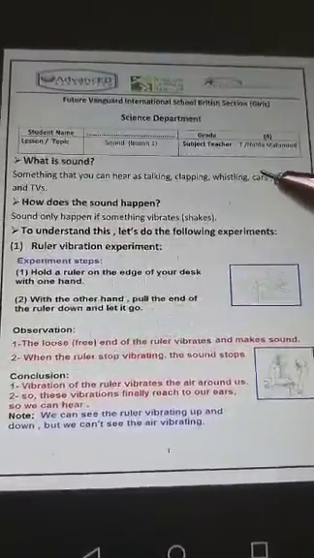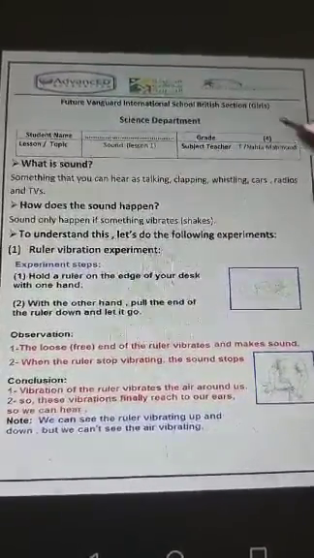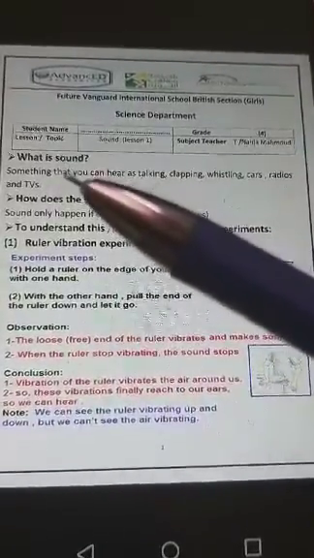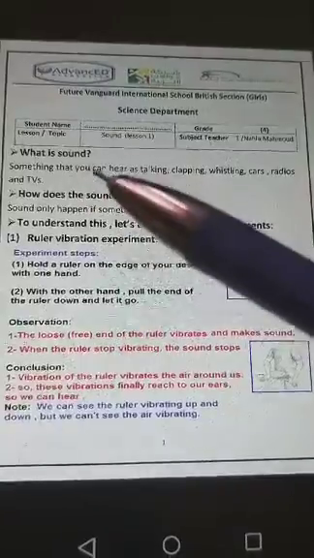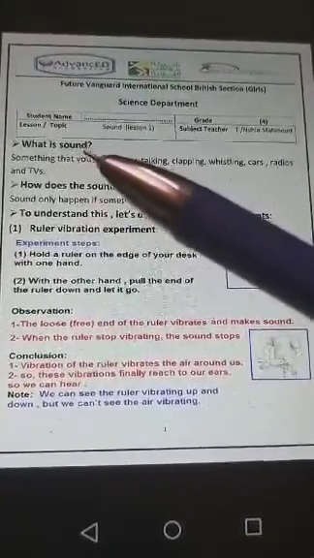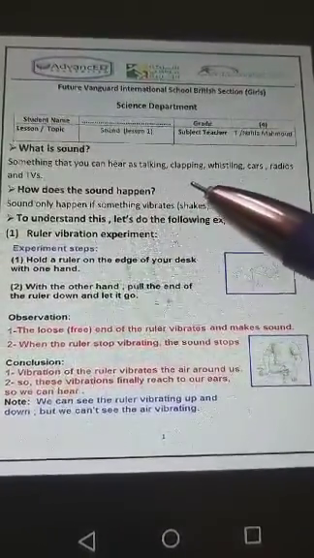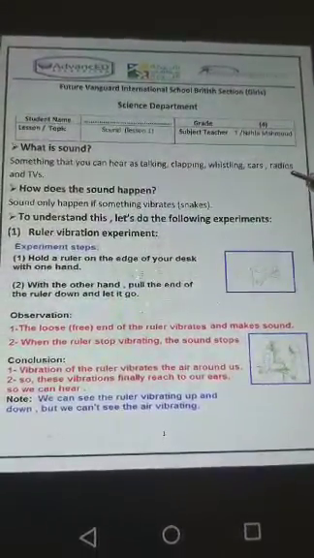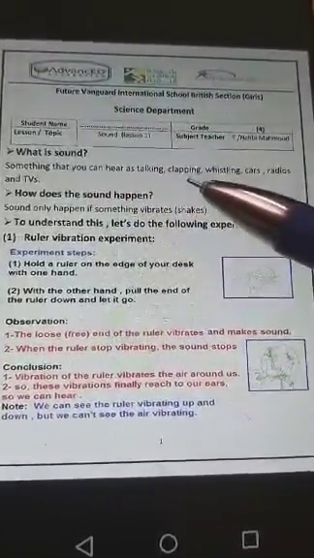Today, inshallah, we'll start in unit 6. It's talking about the sound. And the first point today, what is the sound? Sound is anything that you can hear. Anything that you can hear is called what? Sound. As talking, clapping, whistling, cars sound, radios sound, and the TVs, anything makes sound.